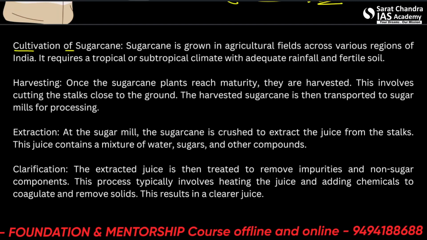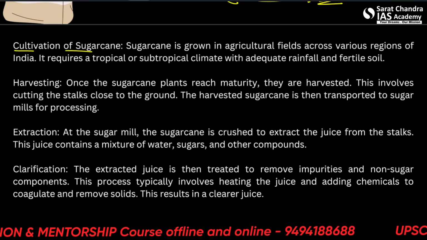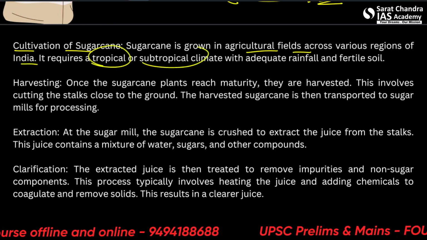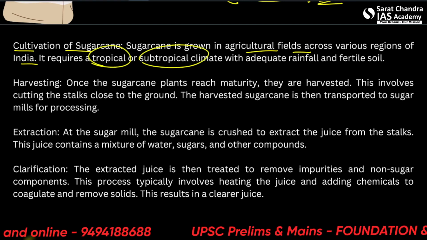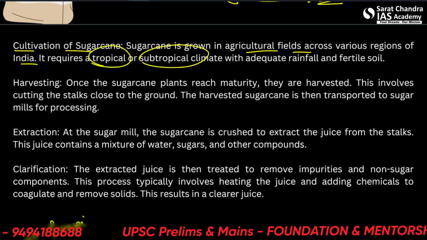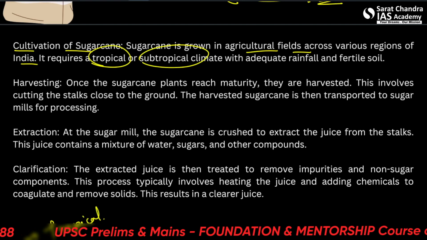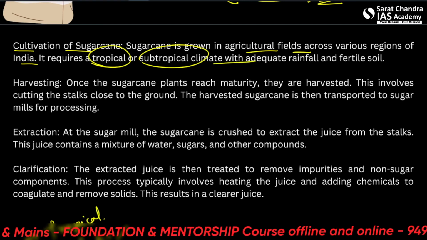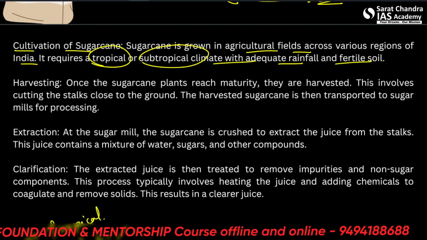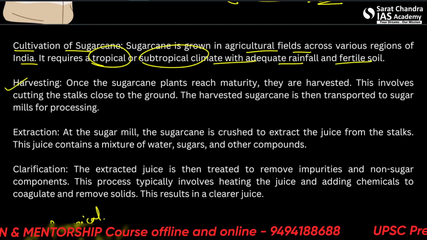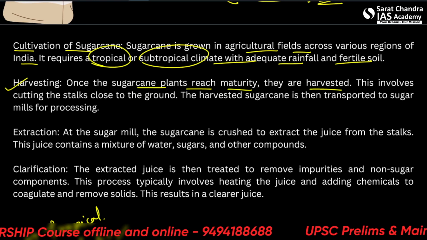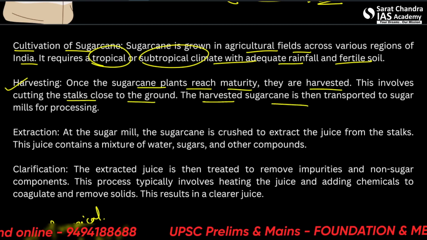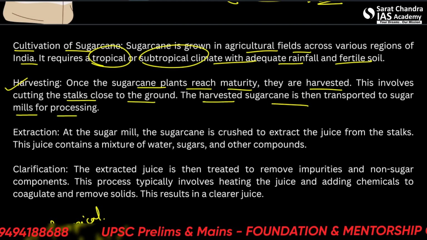These are also important. So cultivation of sugarcane. It's grown in agricultural fields across various regions of India and requires a tropical or subtropical climate. This, please remember, tropical or subtropical climate, with adequate rainfall and fertile soil. Then the harvesting is done. Once the sugarcane plants reach maturity, they are harvested. This involves cutting the stalk close to the ground. The harvested sugarcane is then transported to sugar mills for processing.